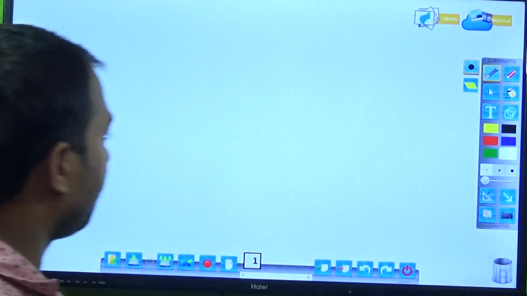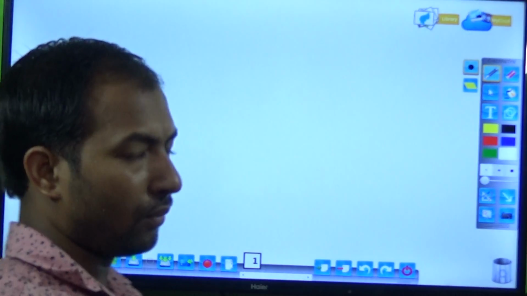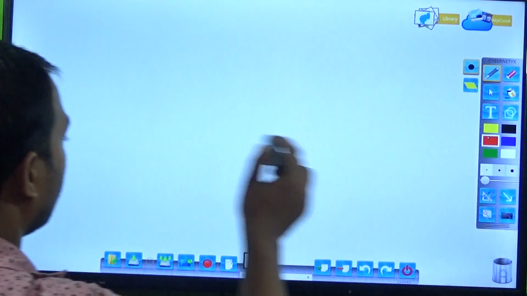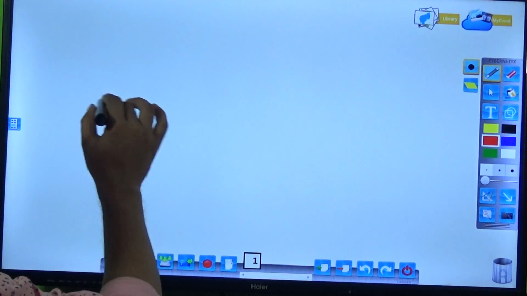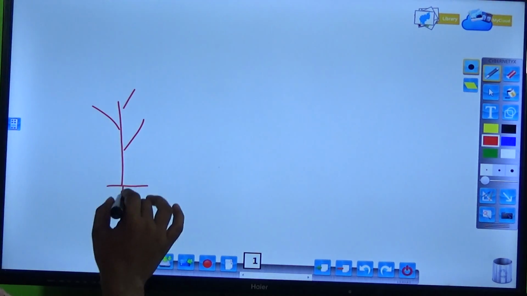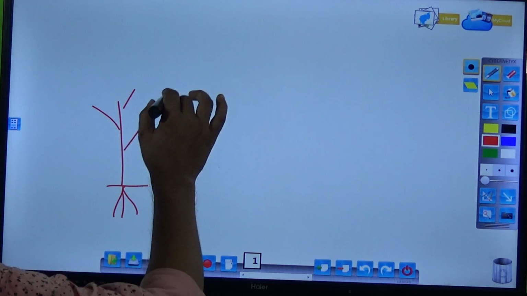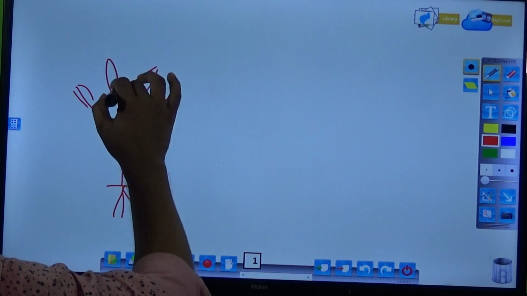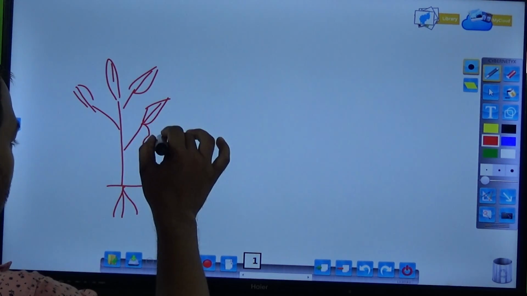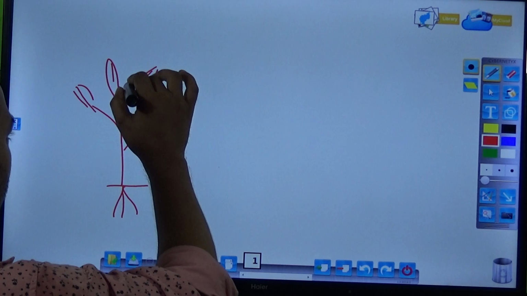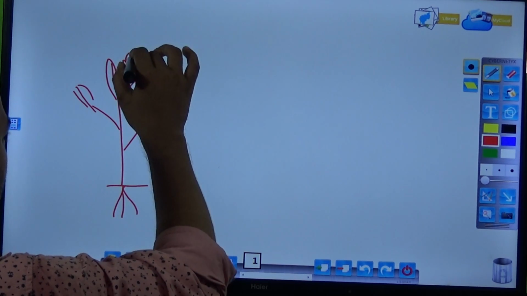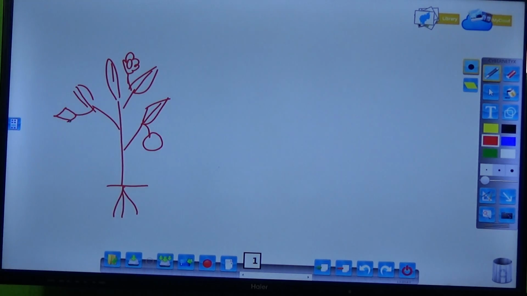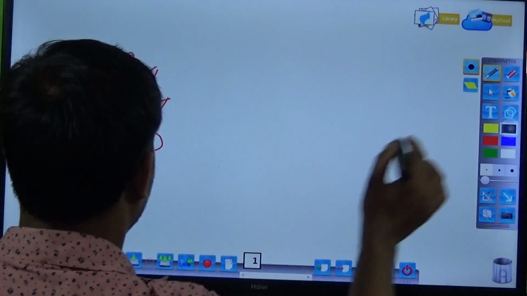First of all, you should know the parts of a plant. Suppose this is a plant. There are generally two parts of the plant, like this, and here are fruit and some flowers, and some birds. Understood? So now we can write here, this is the root,